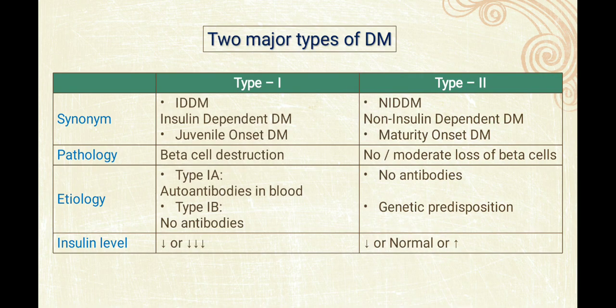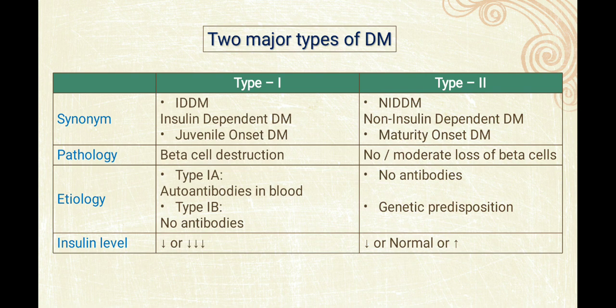Now types of diabetes, which are type 1 and type 2. To start with type 1, which is insulin dependent diabetes mellitus or juvenile onset diabetes mellitus. The main pathophysiology is beta cell destruction. That's why there is an insulin deficiency. There is a type 1A and a type 1B. In type 1A, autoantibodies may be found in the blood. So ultimately, in type 1, there will be decreased insulin.